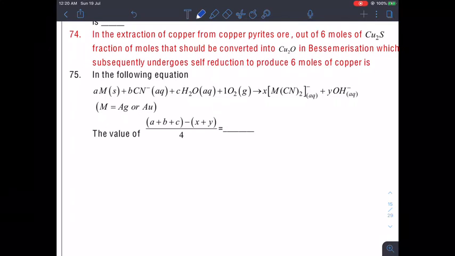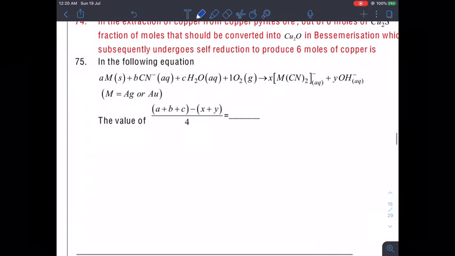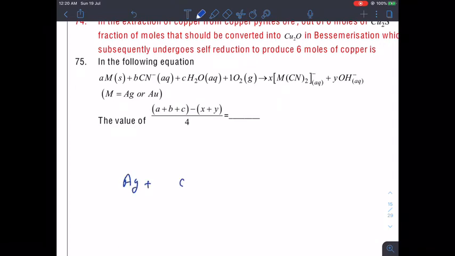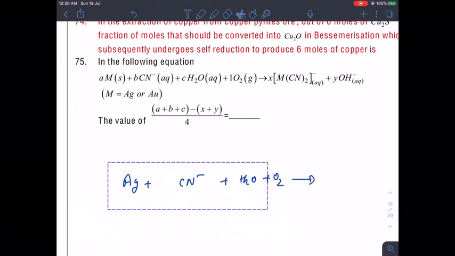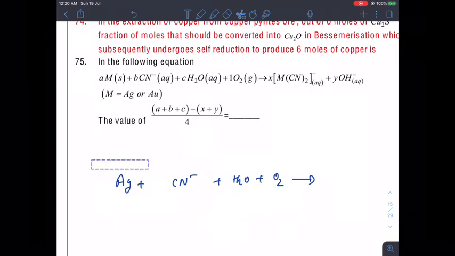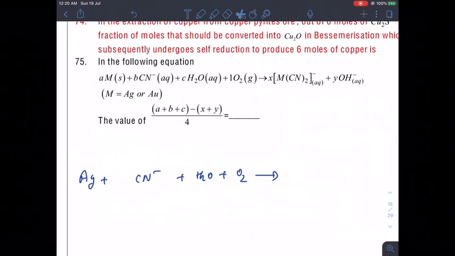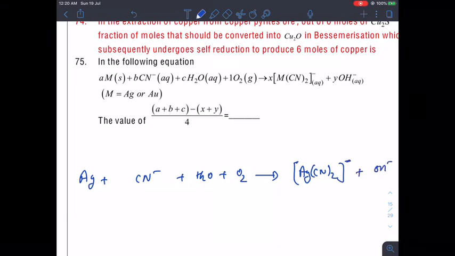Now, once again you have to go through the balancing. So let us consider either silver or gold. It is silver plus cyanide ion plus water plus O2 and it simply forms, with coordination number 2, Ag(CN)2 minus plus OH minus.